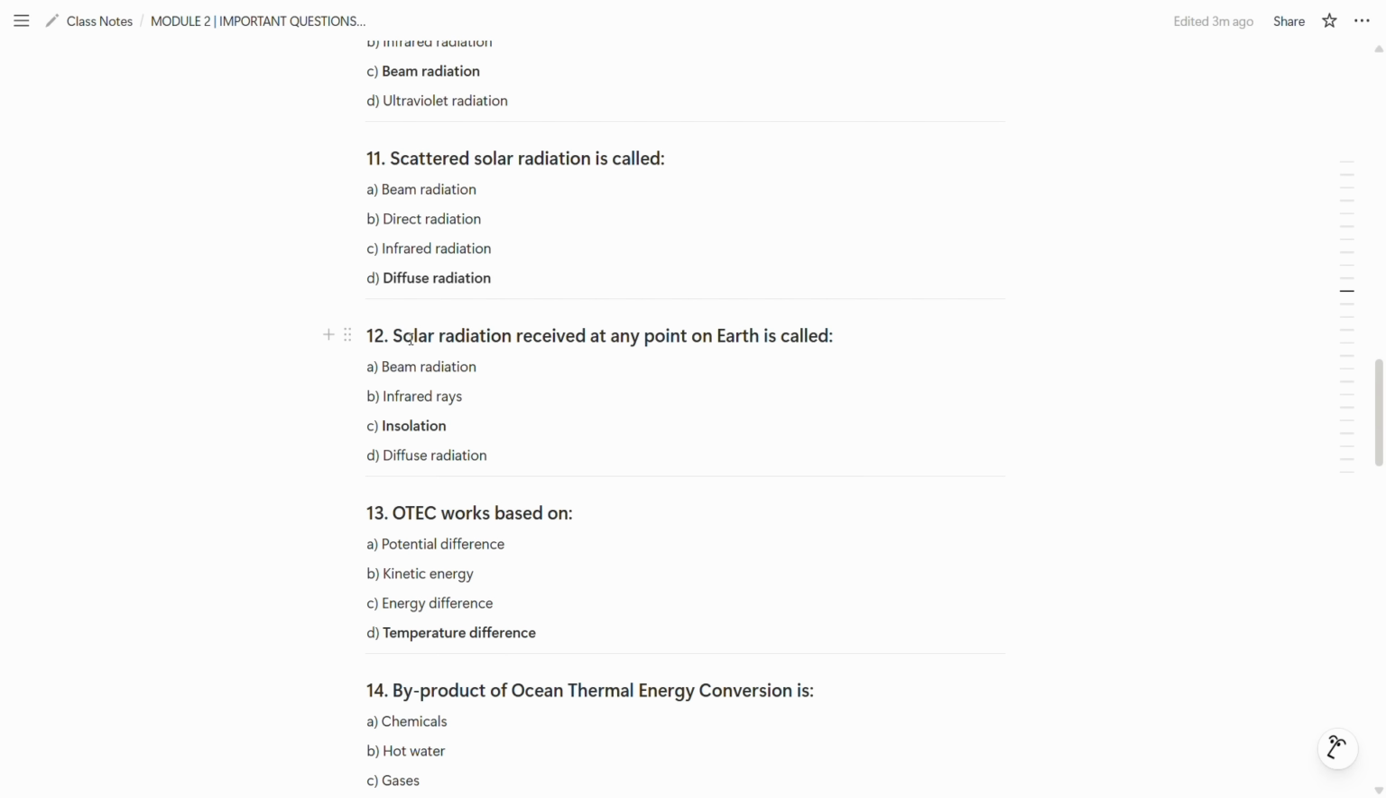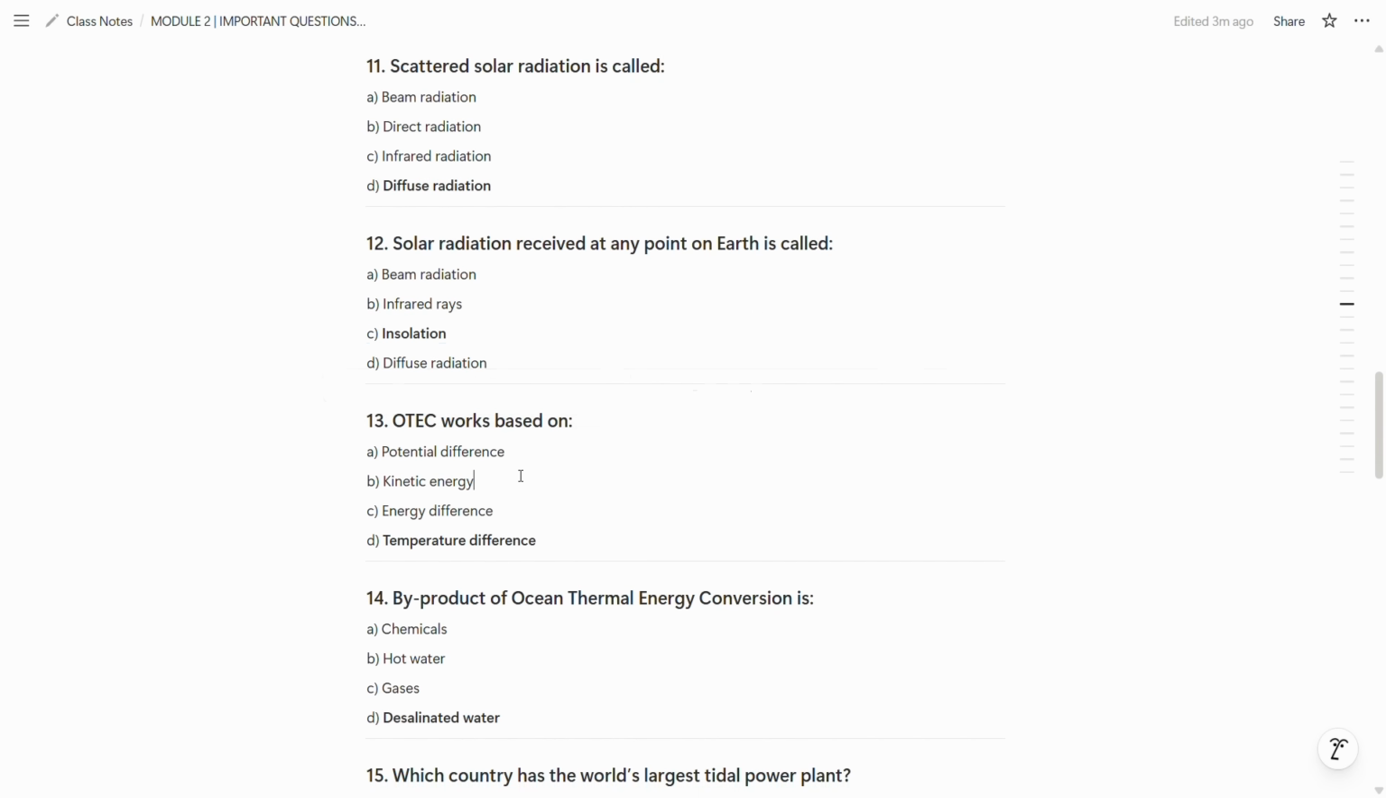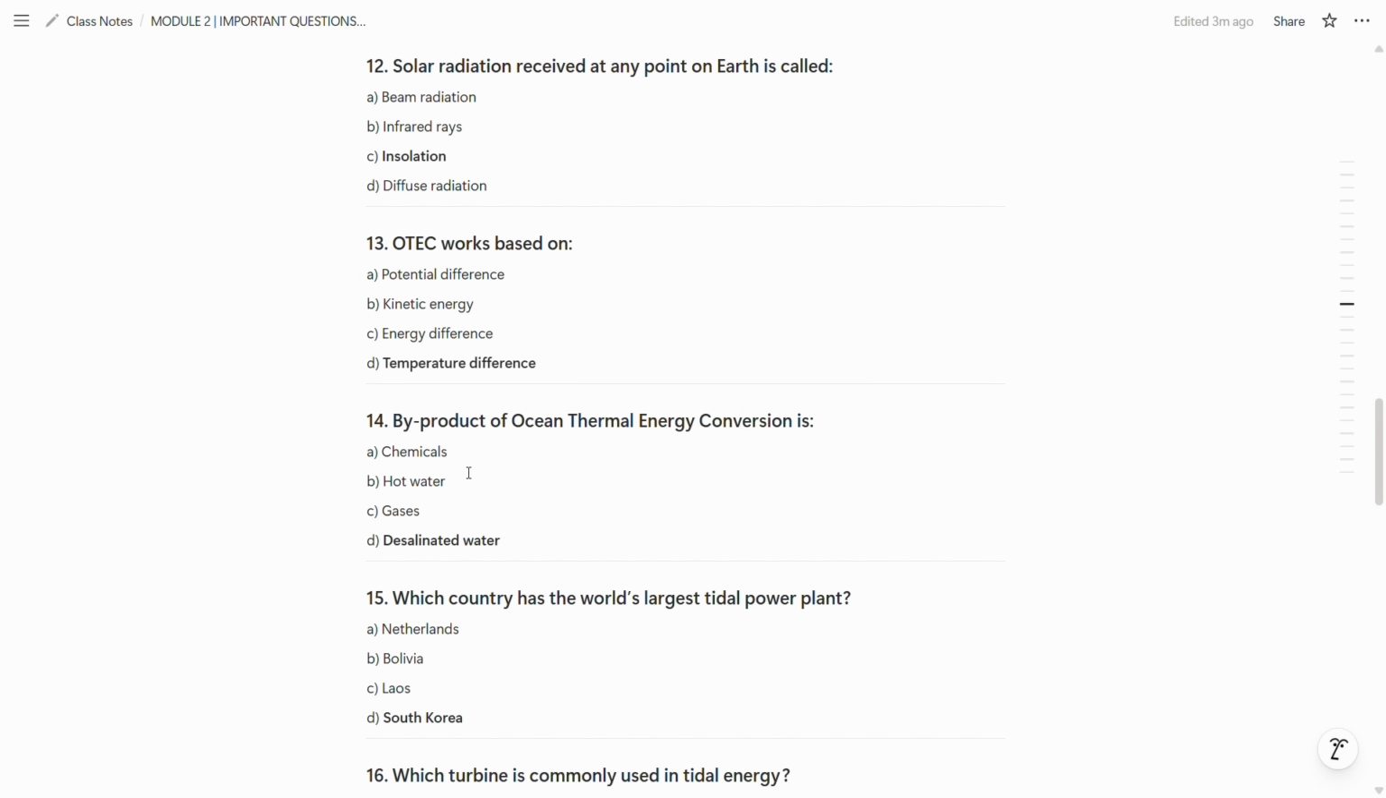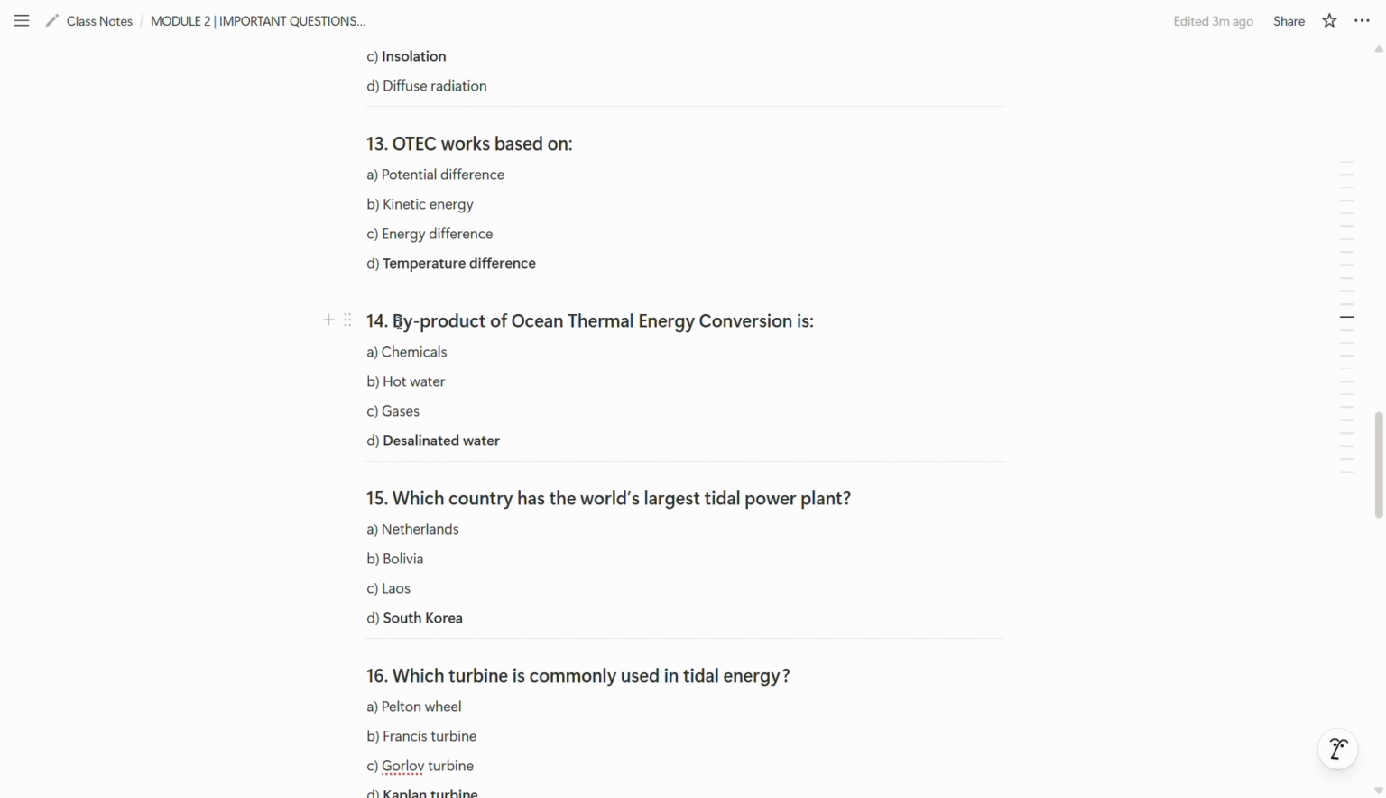Now the 12th one is, solar radiation received at any point on earth is called insolation. So C option is the correct answer. Now the 13th one is, OTEC works based on temperature difference. So D option is the correct answer. Now the 14th one is, byproduct of ocean thermal energy conversion is desalinated water.